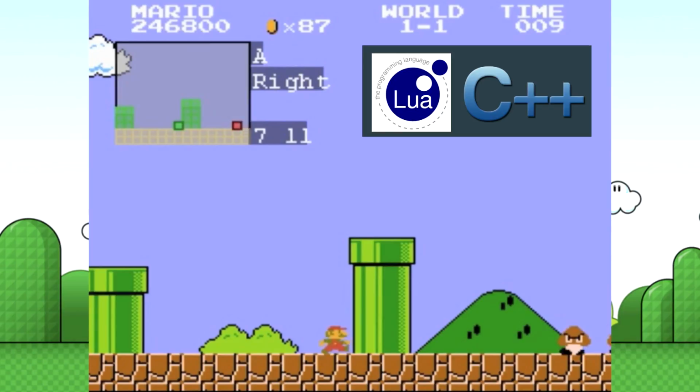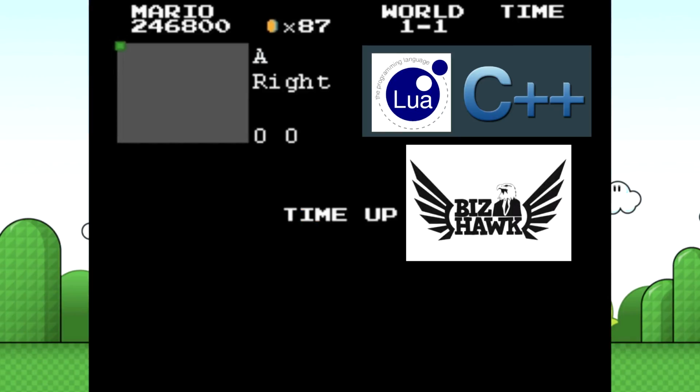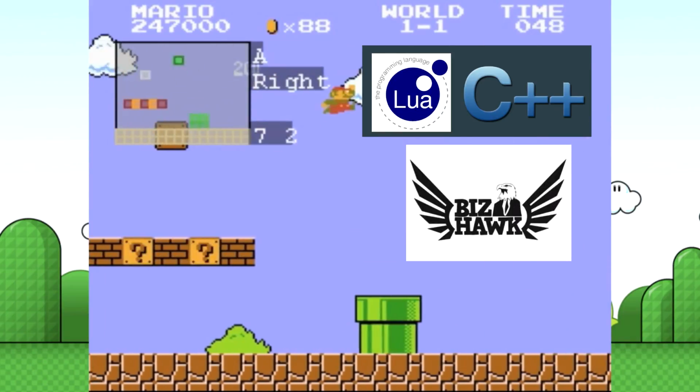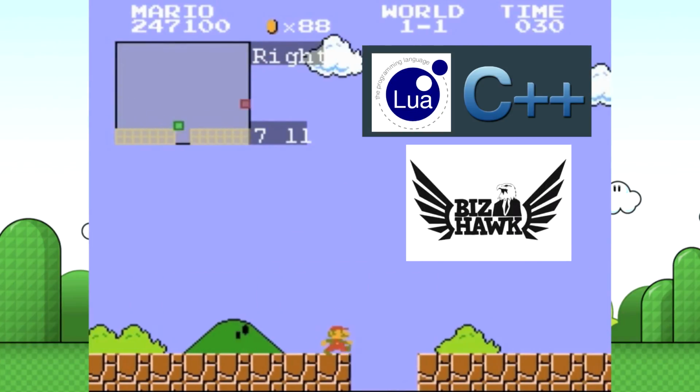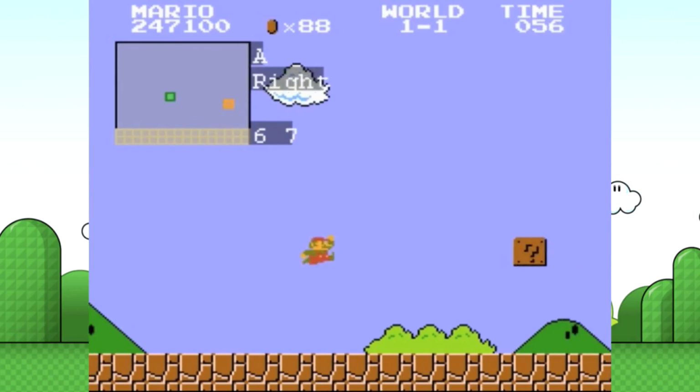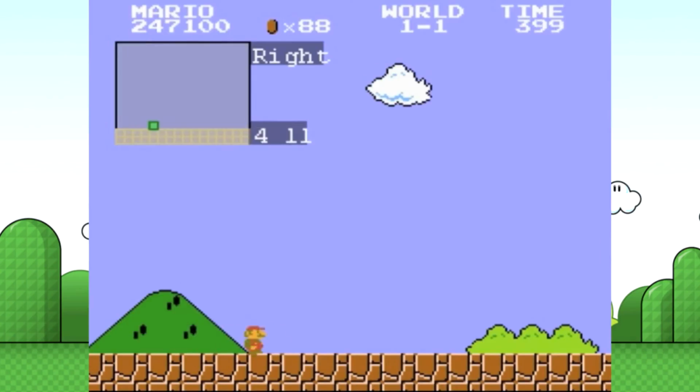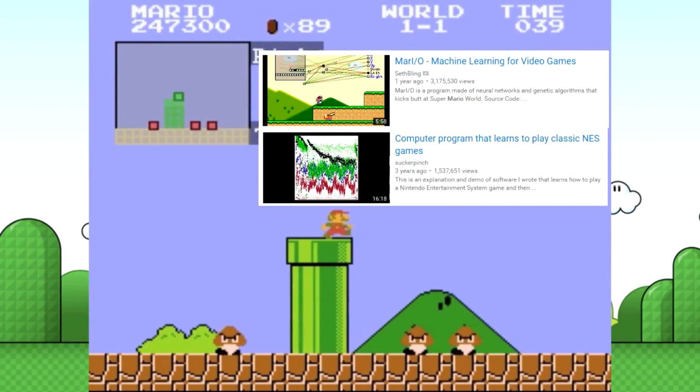This project uses Lua to interface with an emulator called BizHawk, and we use C++ for the genetic algorithm and neural network. In the description, you can also find the inspiration for this project by some people who made much, much better programs than we did.